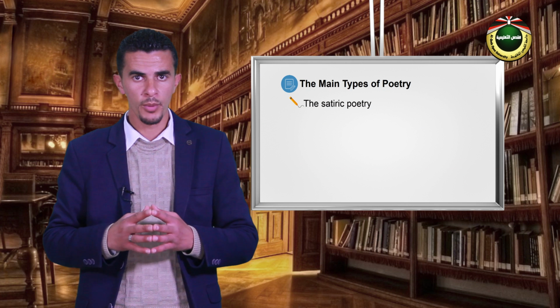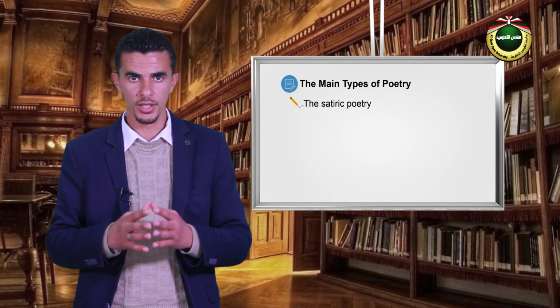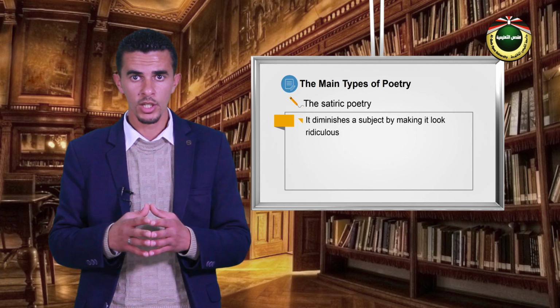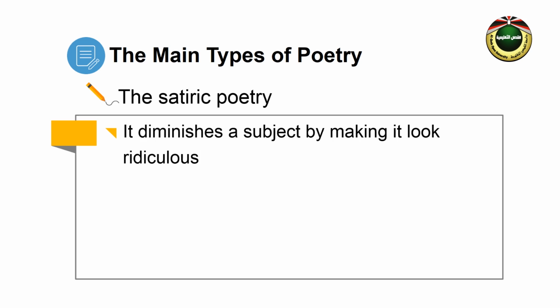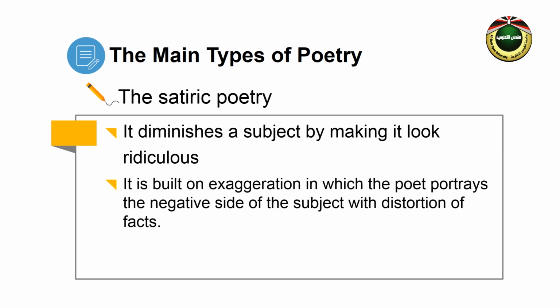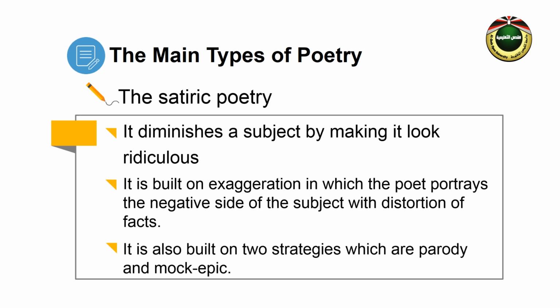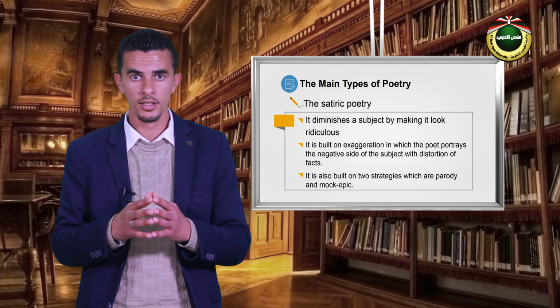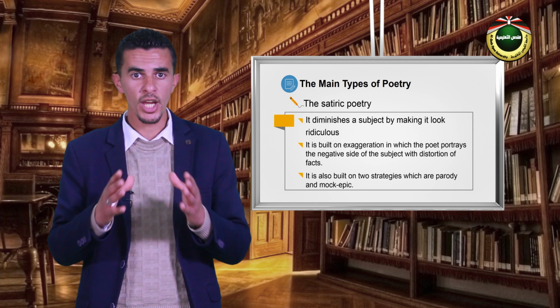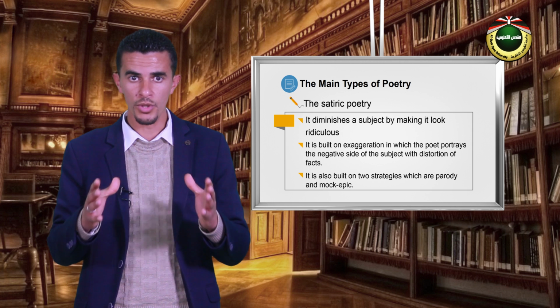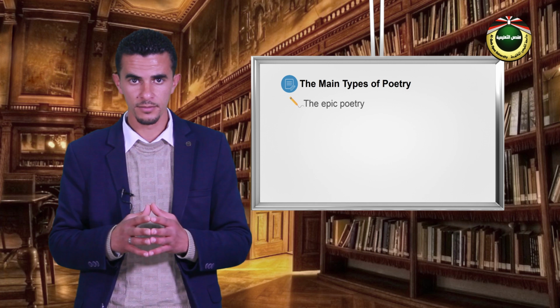The fifth type of poetry is satiric poetry. It is poetry which diminishes a subject by making it look ridiculous. It is built on exaggeration, in which the poet portrays the negative side of the subject with distortion of facts. It is also built on two strategies, which are parody and mock epic. Parody means the imitation of a serious situation with the aim of mocking it.